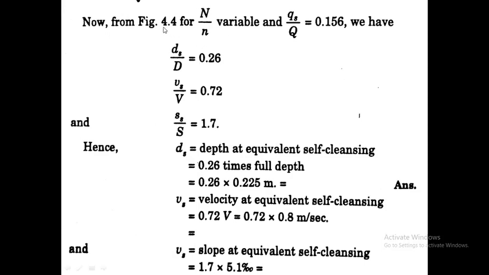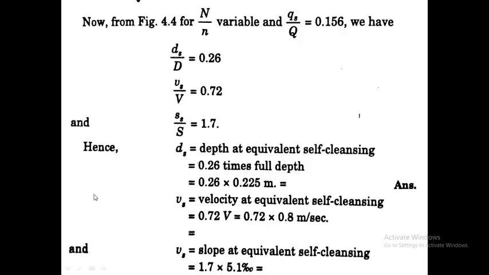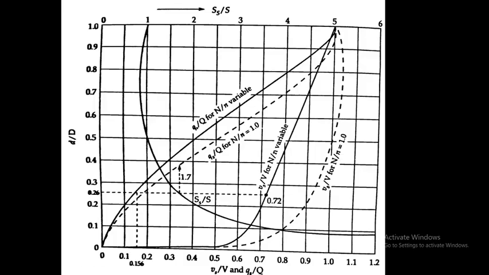Then from the figure, n by n is variable and Qs by Q equals 0.156, small d by capital D equals 0.26. Then Vs by V equals 0.72.